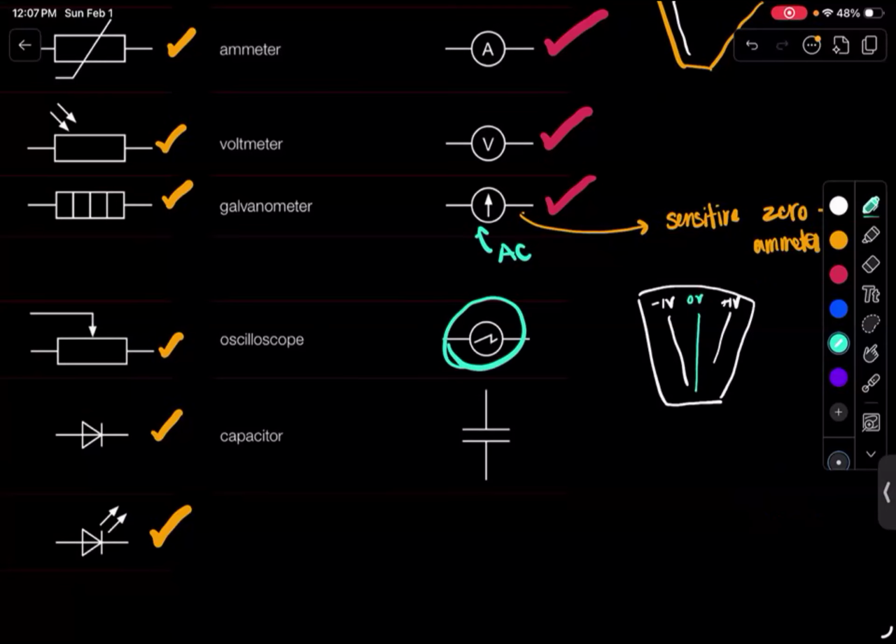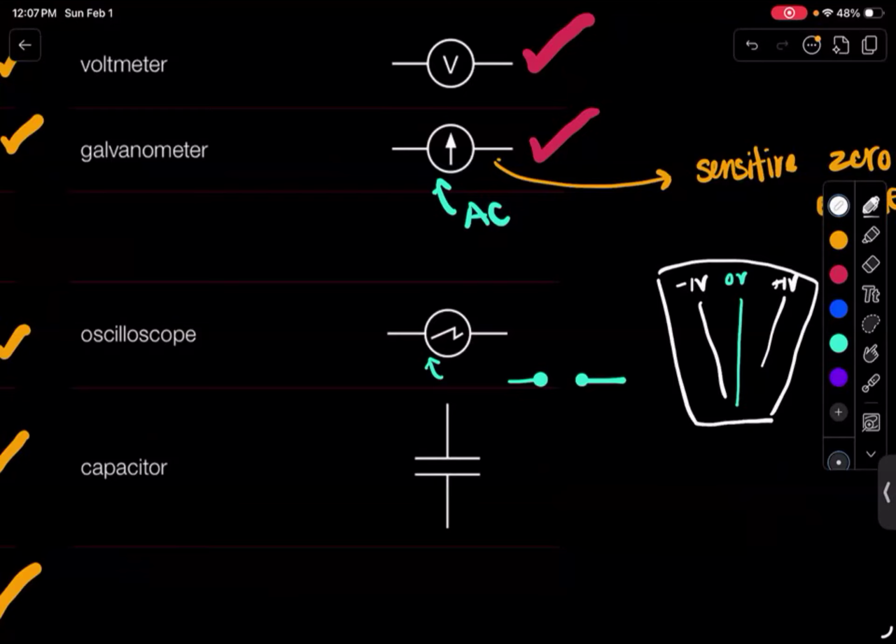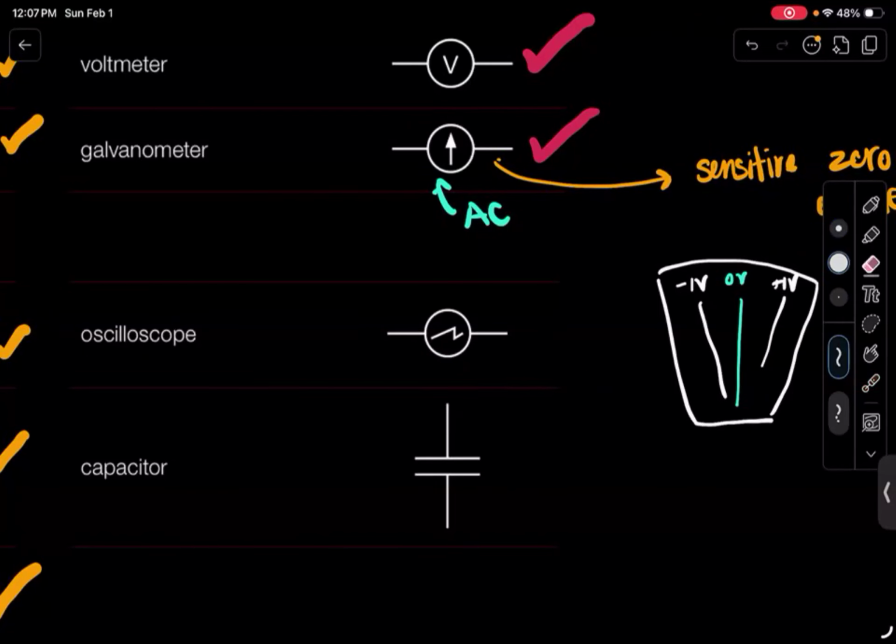But I would recommend that you remember this, because they might mix this up with AC current. Because check this out. This is what an AC power source looks like, right? So it might be easy to confuse these two. So I would recommend that you remember this. Capacitor, also A2, entirely A2. You don't need to remember this.